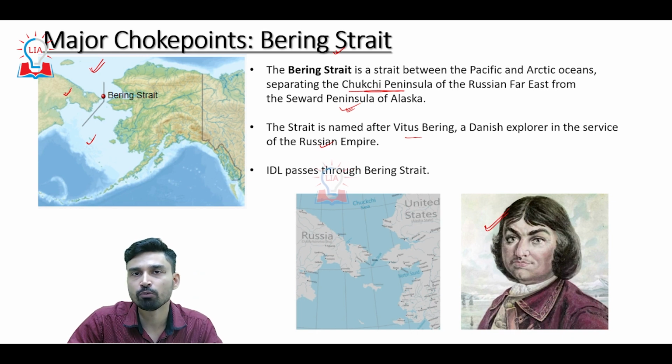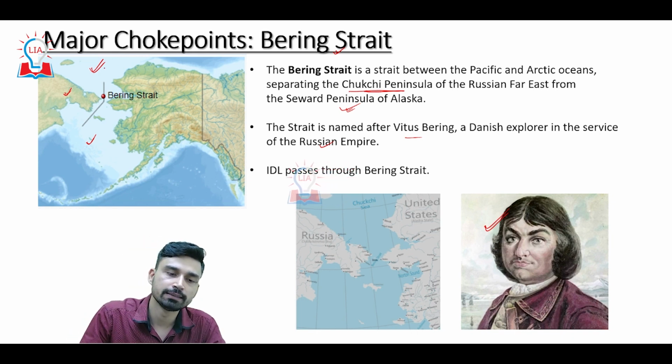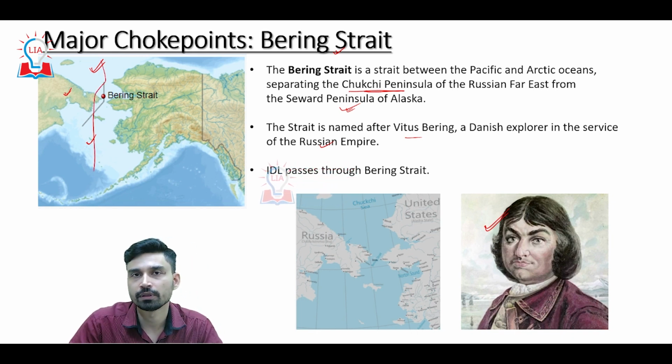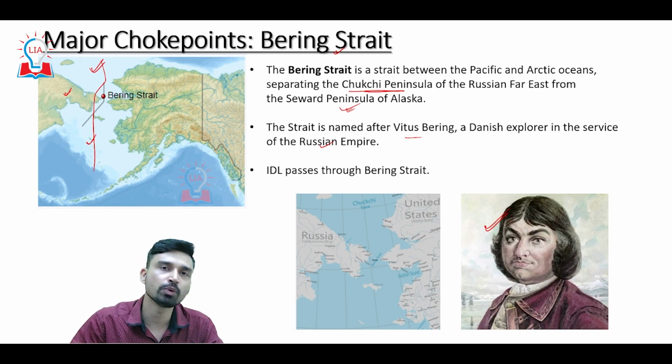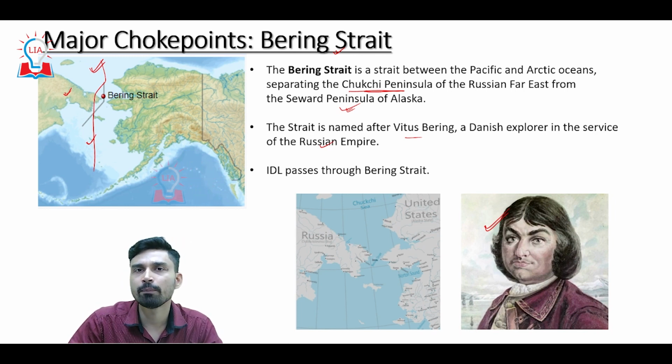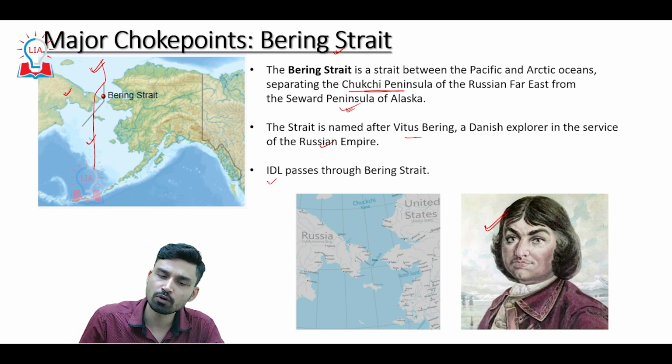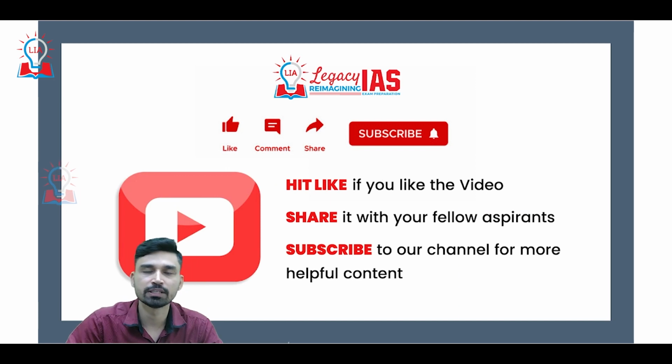And the most important point we can remember about the Bering Strait is that the international date line, the imaginary line that we have drawn, across which the date changes. That means if you move from east to west of the international date line, what will happen? You'll have to add one day, and if you move from west to east of the international date line, you'll have to subtract one day. So that also passes through the Bering Strait. So that is all about the important straits of the world.